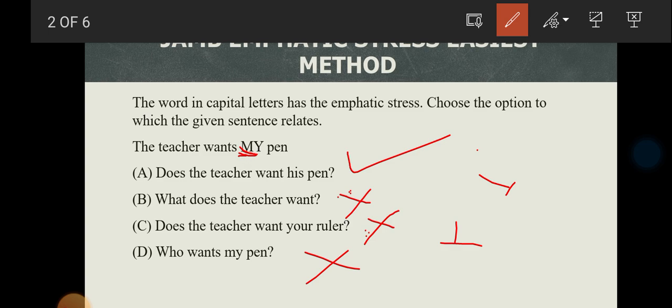Emphatic stress is somehow easy, but at the same time you may be looking at it as very easy, but you find out that even that day you may likely fail it. Understand? But with this strategy, there's no way you are going to fail it. If you have three options that don't have that emphasized word, look at the question very well.